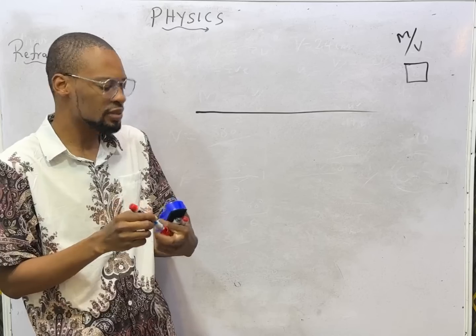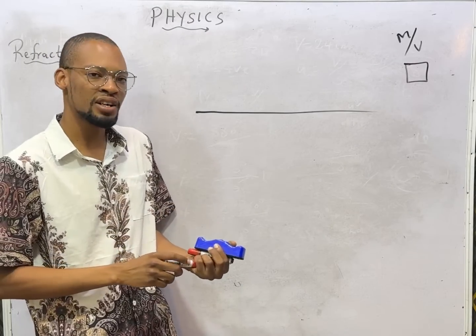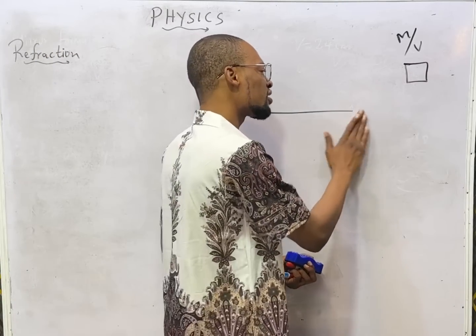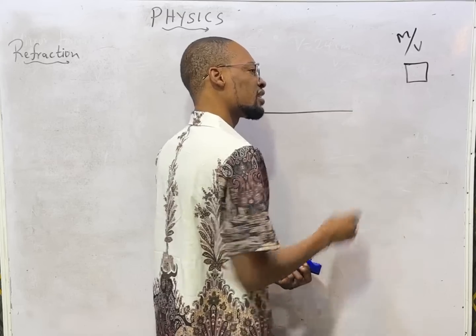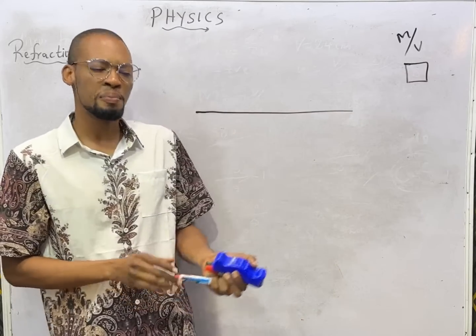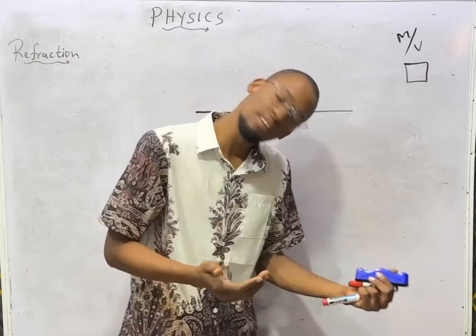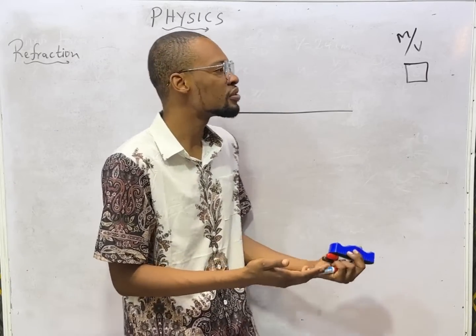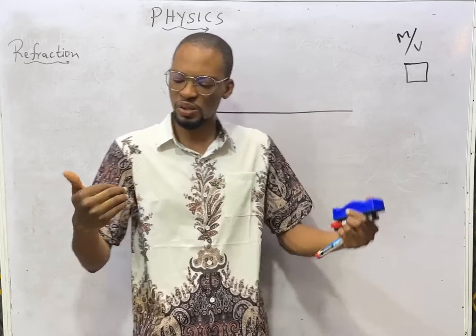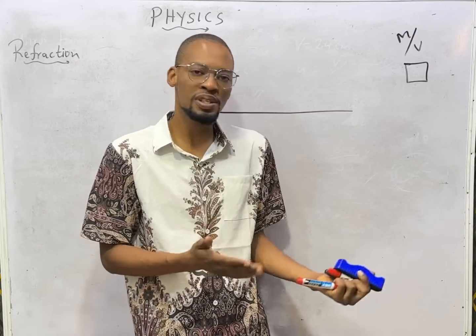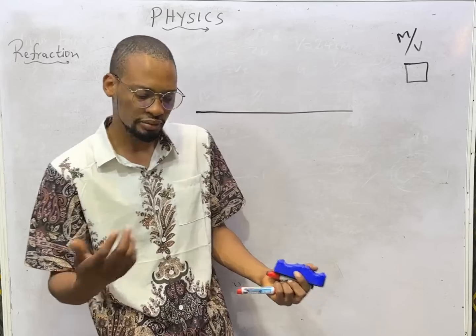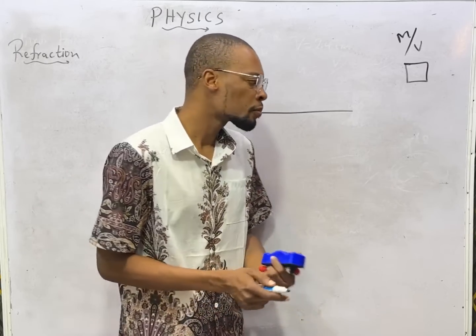That is density. Now, what is refraction? Apart from reflection, light can refract. Refract means bending of light. Light can bend as it moves from air to another density, or as it moves from a substance of one density to the other. This is what I'm trying to say.